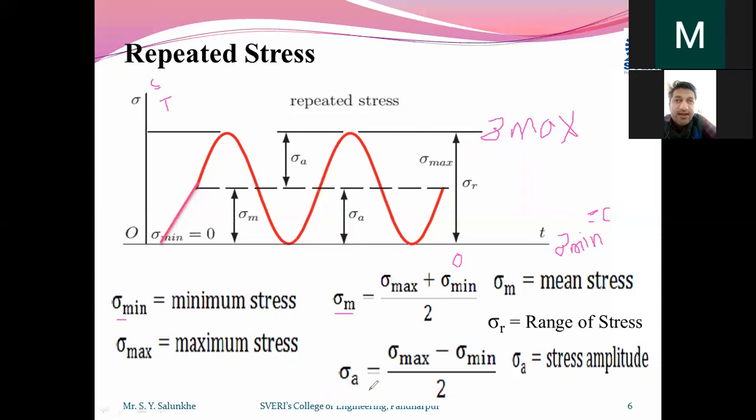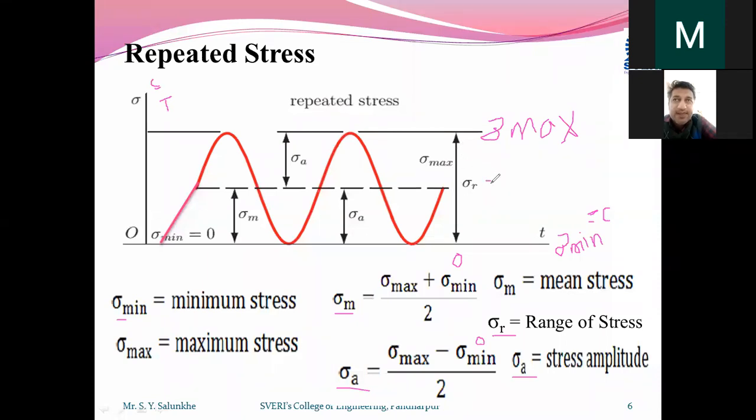And the amplitude of stress we can calculate as sigma max minus sigma minimum by 2, where the sigma minimum value will be 0. Same formula which we have seen in the previous case. It will be always sigma max by 2. That will be the amplitude of stress, and the range of stress can be calculated as definitely the maximum stress.